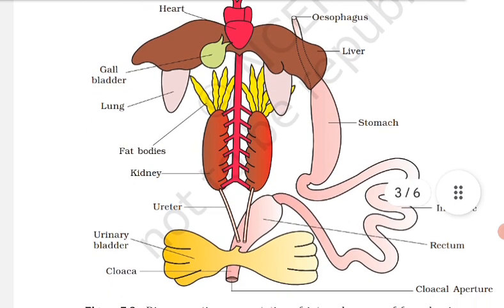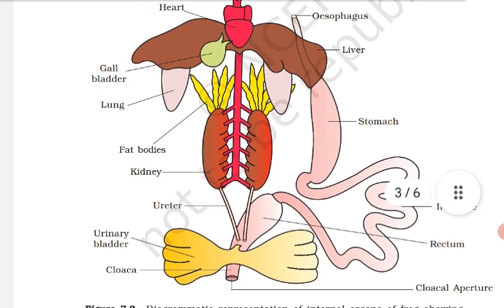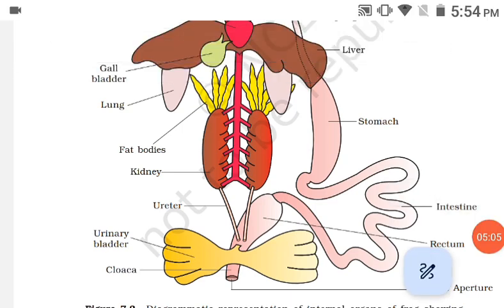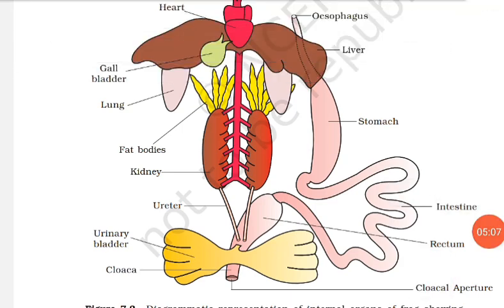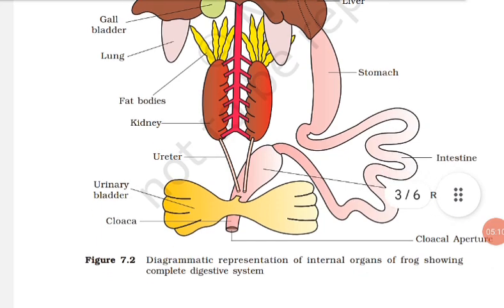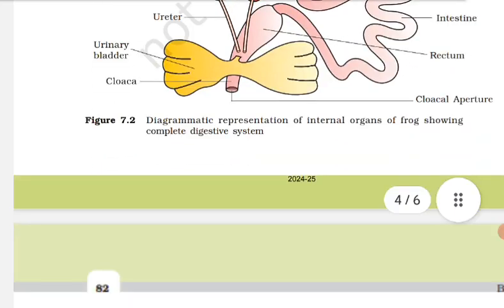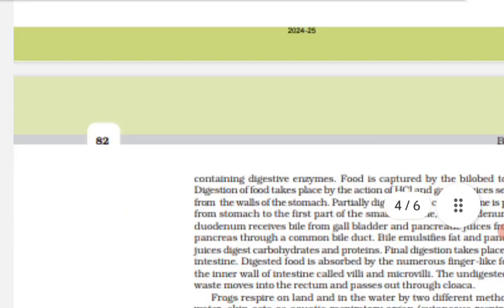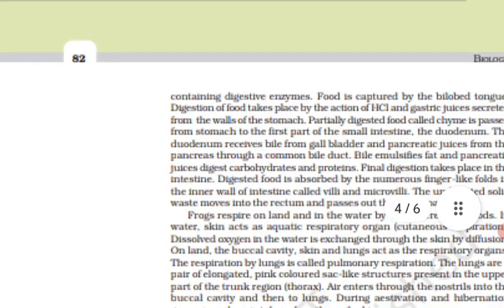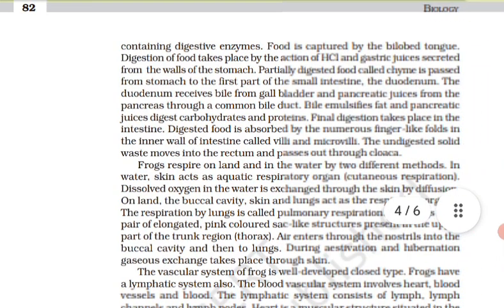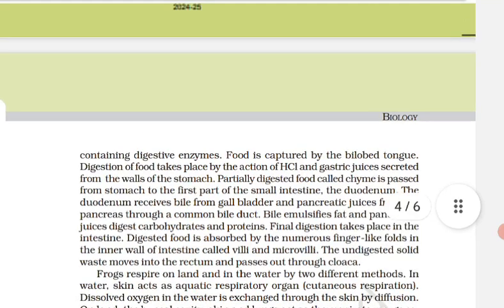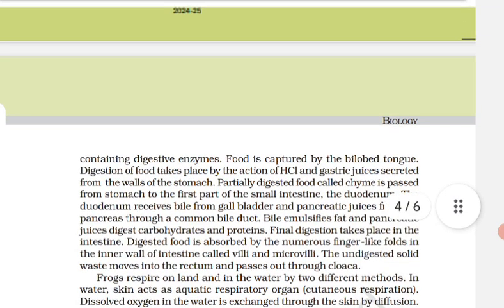It has 3 chambers, 2 atria and 1 ventricle, and is covered by a membrane called pericardium. A triangular structure called sinus venosus joins the right atrium. It receives blood through the major veins called vena cava. The ventricle opens into a sac like conus arteriosus on the ventral side of the heart.